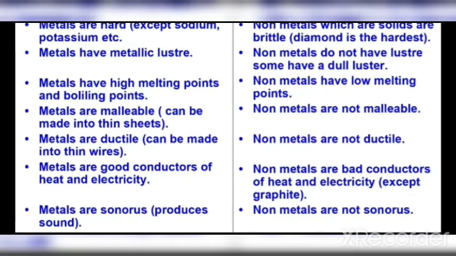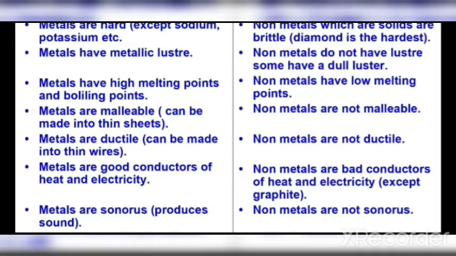An example is aluminium. Aluminium is a metal because it can be made into thin sheets, where we have the food packaging covers and all. Then the metals are ductile. Ductile means they can be made into thin wires. An example is copper. Copper is a metal and we have the copper wire used in our electrical circuits. Non-metals are not ductile.